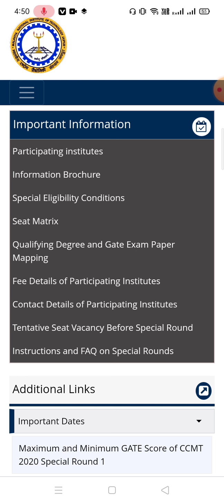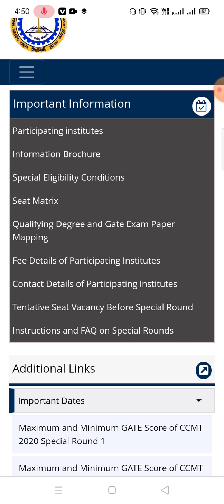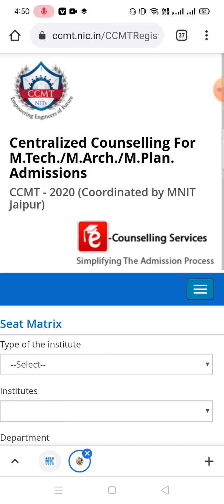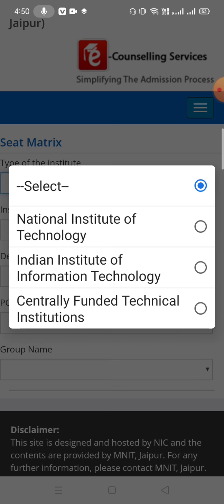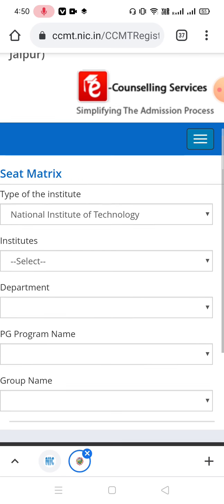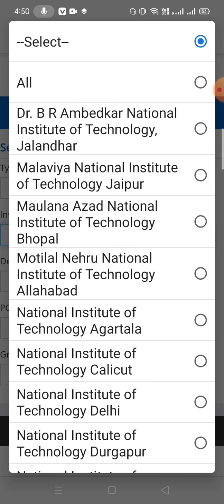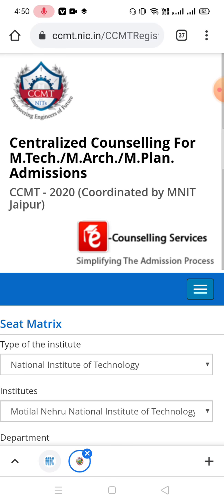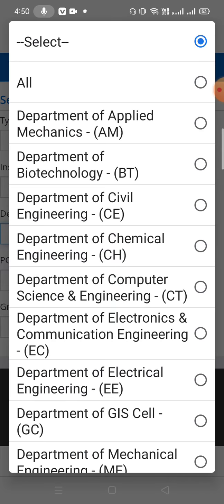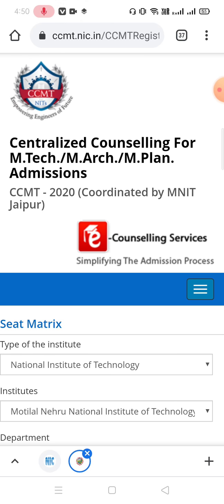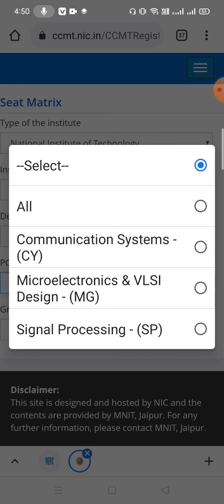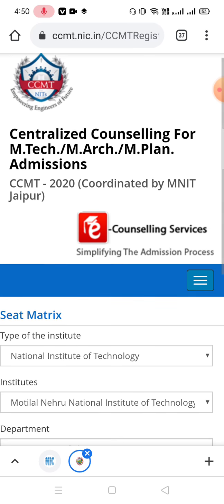Okay, and seat matrix. If you want to get information about the seat matrix, click on seat matrix, then select the type of institute. Suppose I want to check NIT. Select National Institute of Technology, then institute name. Suppose I select NIT Allahabad, then department. Suppose electronics and communication department, then PG program, select all.